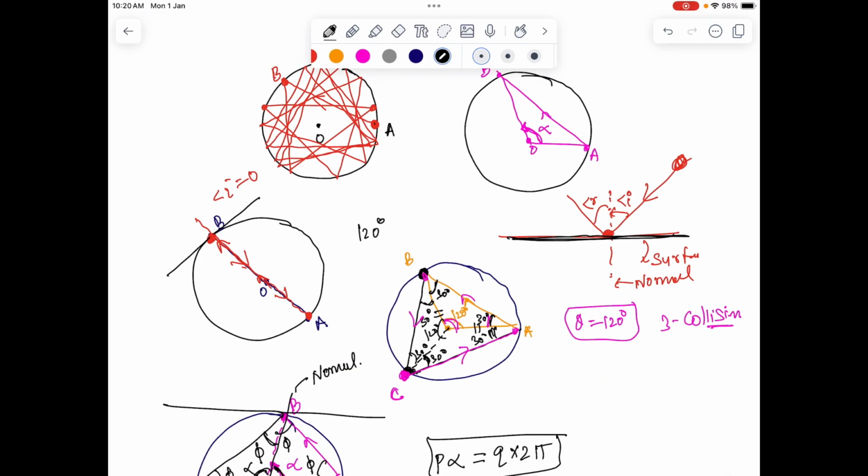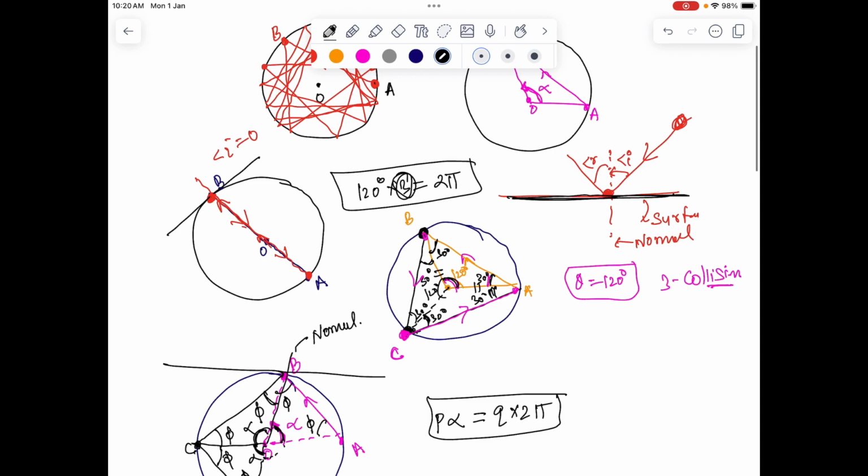For the sake of simplicity, if alpha were 120 degrees, we have 120 degrees into 3, that is exactly 2 pi, which is 360 degrees. So if some integer multiple of this angle is exactly 2 pi, or maybe 4 pi, or 6 pi or 8 pi, the significance of 2 pi is that you started the collision, the ball was thrown from point A and is coming back to point A in one cycle.